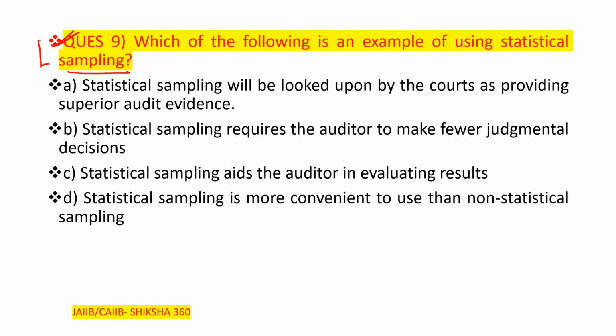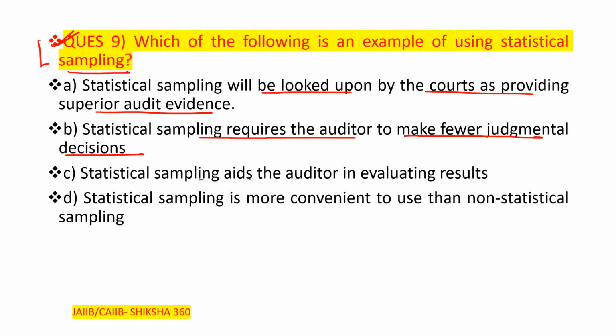So let's discuss them one by one. Statistical sampling will be looked upon by the courts as providing superior audit evidence. Second one, statistical sampling requires the auditor to make fewer judgmental decisions.